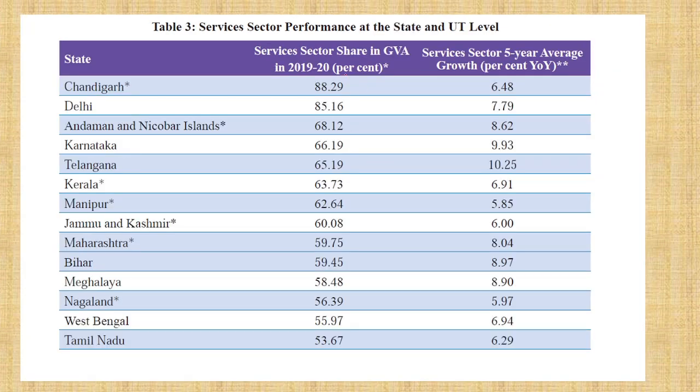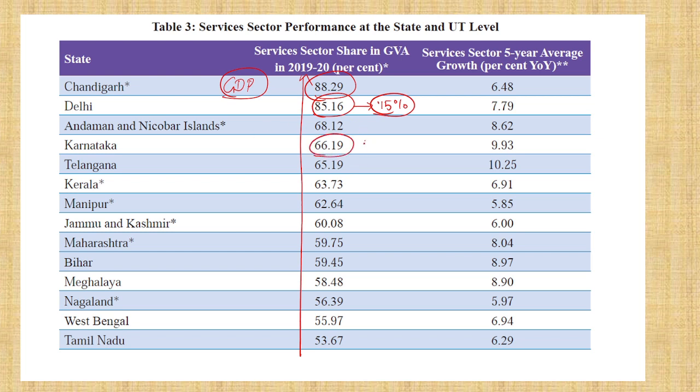Okay, and this is the list of states. See which state has the highest, or which state's GDP services sector contributes the highest. First, see, 88% of Chandigarh. In Delhi and all, services sector is 85%, only 15% the rest. 85% is contributed in Delhi's GDP by services sector.